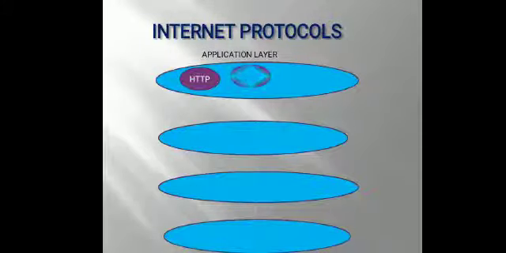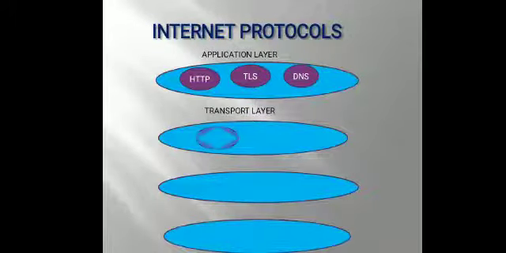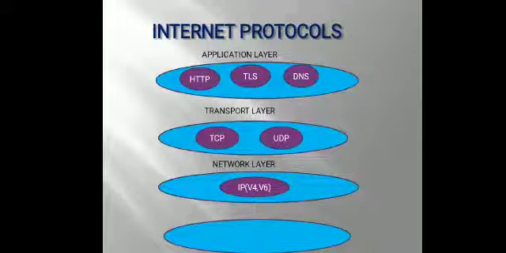Application layer protocols are HTTP, TLS and DNS. HTTP is the Hypertext Transfer Protocol. It is used to view websites through a browser. Transport layer protocols are TCP and UDP. Network layer protocols are IPv4 and IPv6.